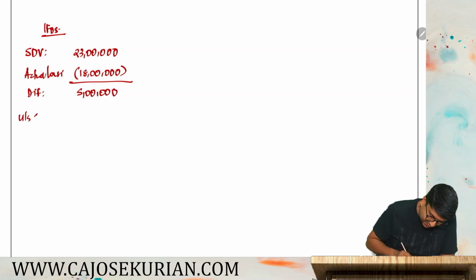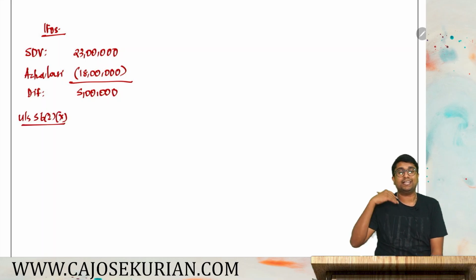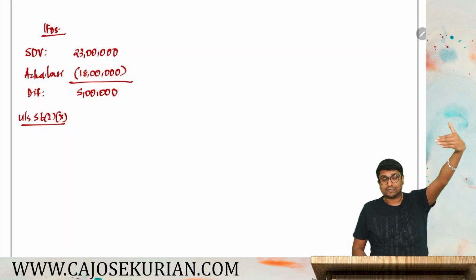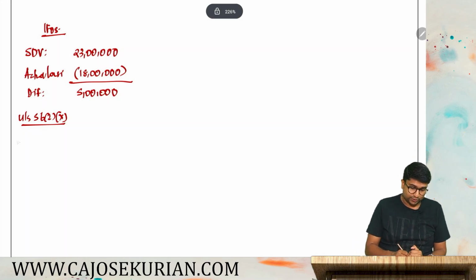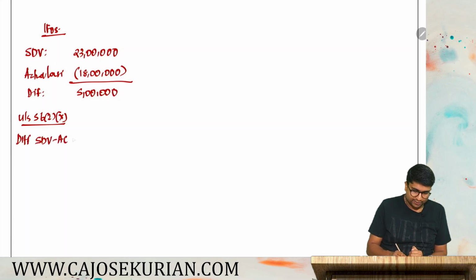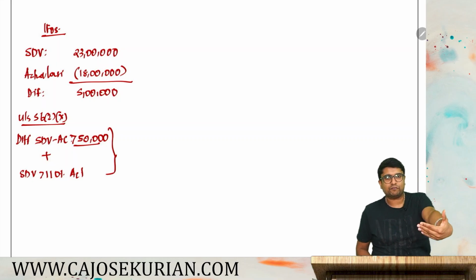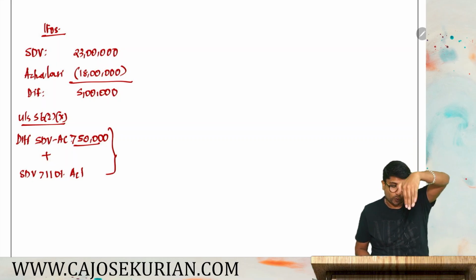So under section 56(2)(x) under IFOS, if you are purchasing an immovable property for a consideration which is lower than its stamp duty value, then you need to check two things. What is the difference between the SDV and actual consideration? That should be more than 50,000, plus your SDV should be more than 110% of actual consideration. If both the conditions are satisfied, then the difference has to be taxable under IFOS.